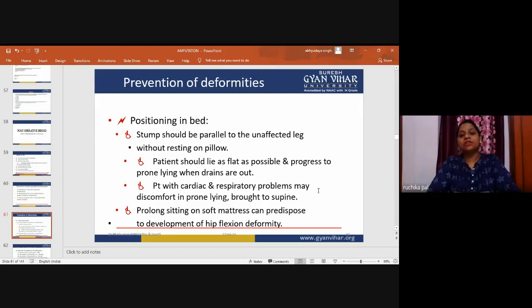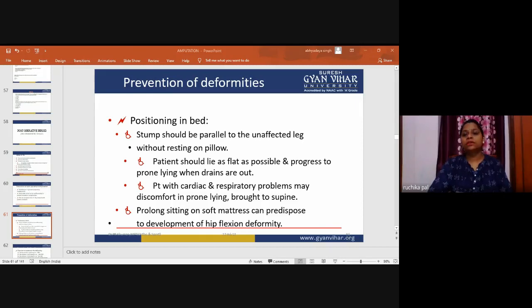Patients with cardiac and respiratory problems may feel discomfort in prone lying, so they are brought to supine, where they feel comfortable in their breathing pattern.